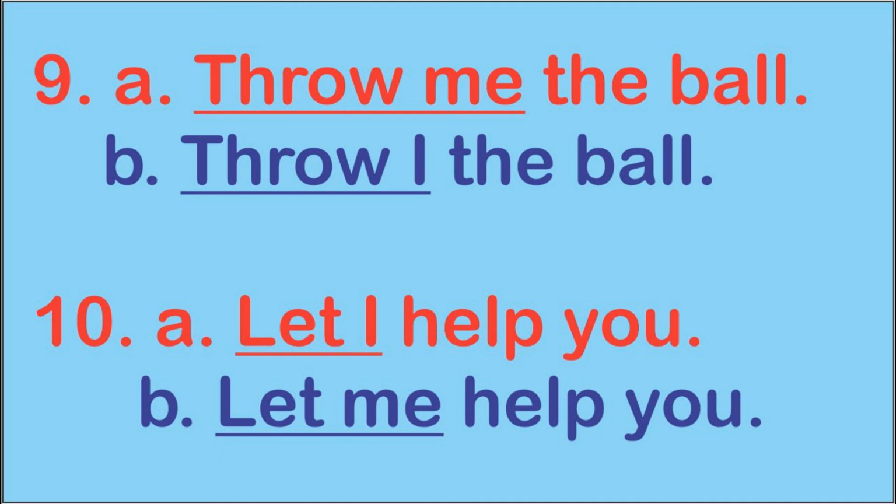Line B, throw I the ball, is incorrect. The word I has to be in front of the verb, but in line B, I is after the verb, so it is incorrect. Number 9, A is the correct sentence, B is wrong. Let's go to number 10. Number 10, line A: Let I help you. B: Let me help you. Look at the verb let. Let is a verb. I is after the verb. Is it correct or incorrect?